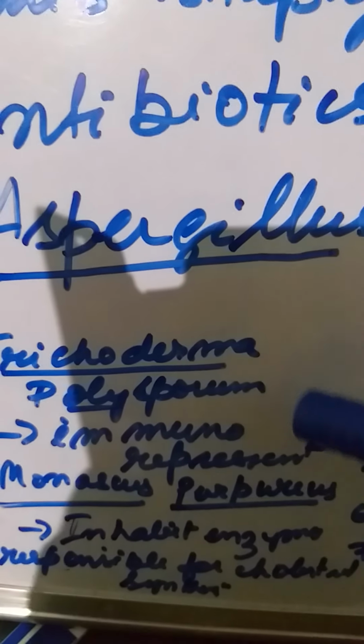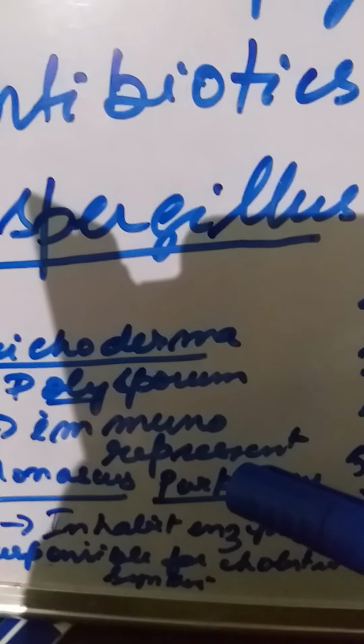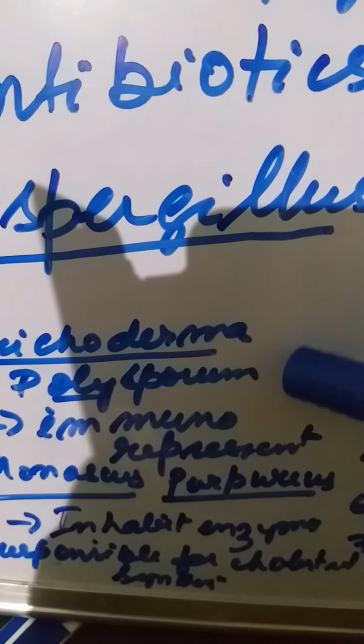Another is Trichoderma polysporum, which is used as an immunosuppressant. What is an immunosuppressant? For example, a person undergoing organ transplantation is prone to other diseases, and the immunity level is prone to organ rejection, self and non-self. So that is why it is used as an immunosuppressant.